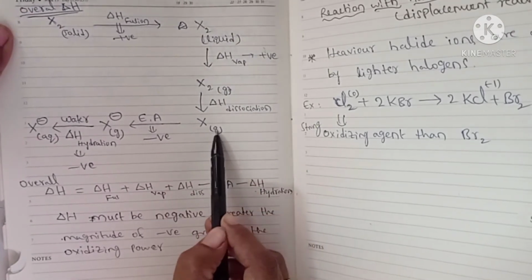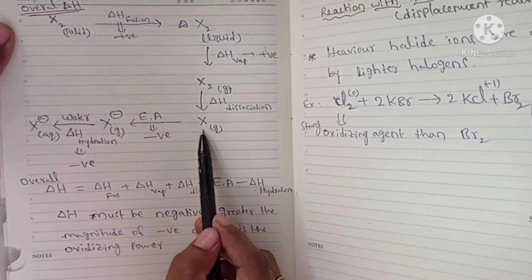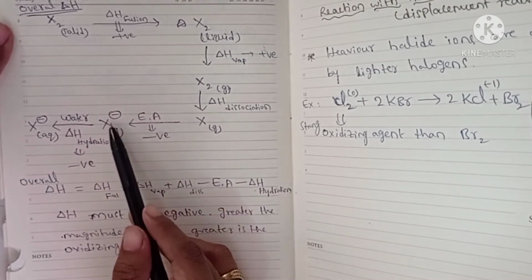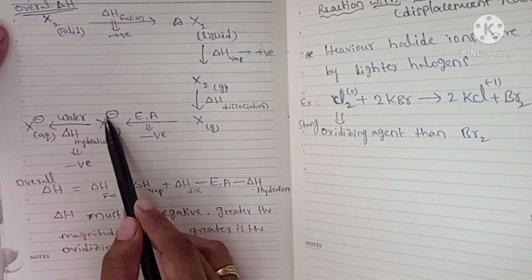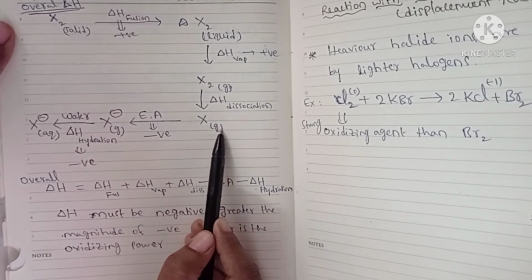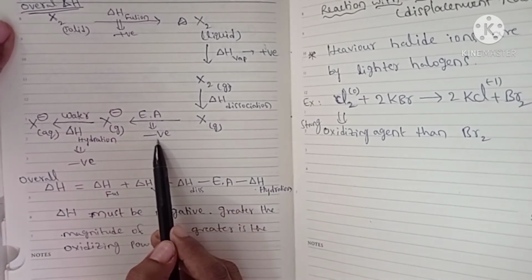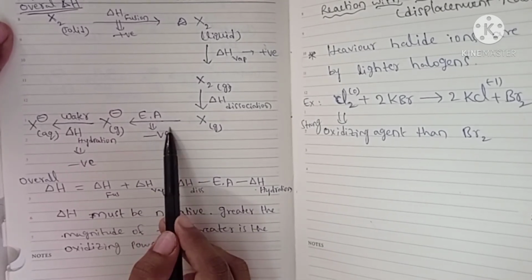Next, it is in the monoatomic state and should form X minus. This addition of an electron to a neutral gaseous atom is called electron gain enthalpy. It is negative, meaning energy is released when the electron is added, so this is an exothermic process.